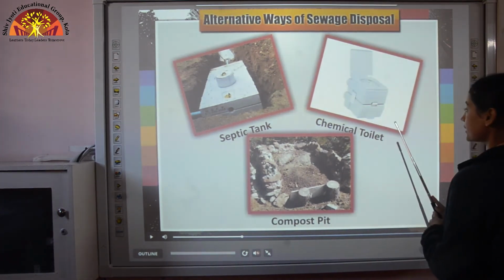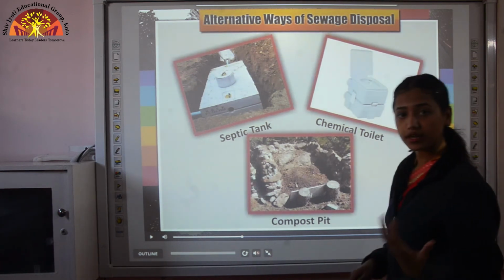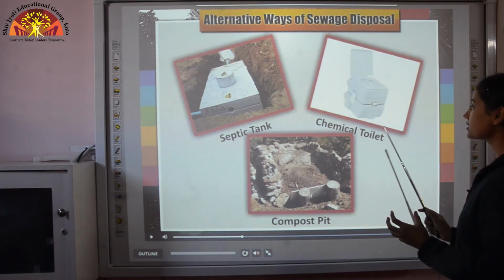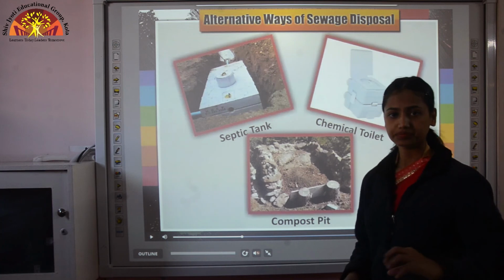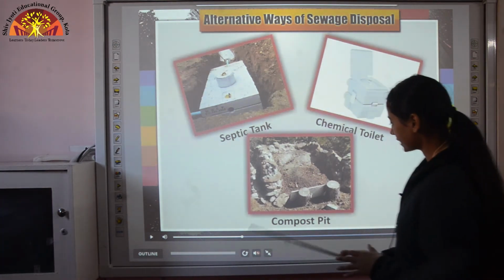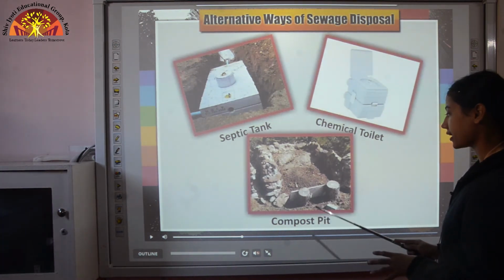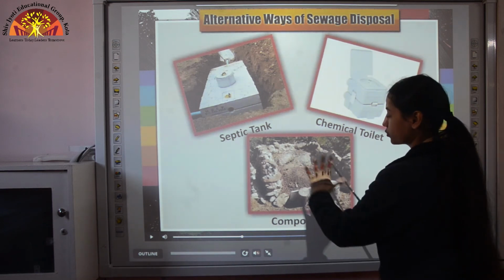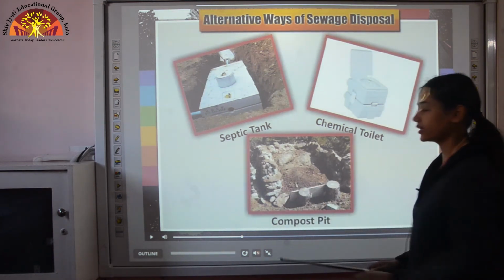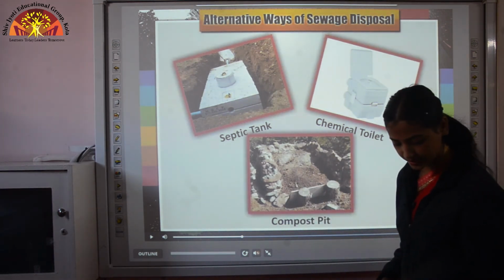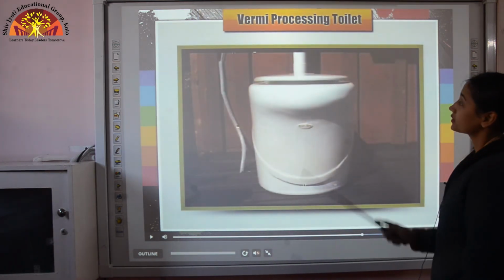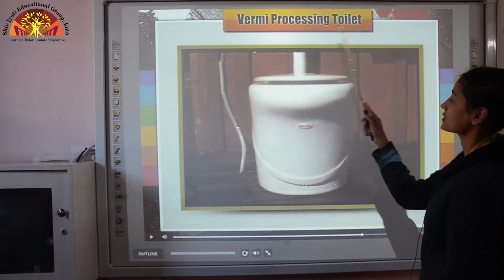Then chemical toilet: in this, chemicals are used and those chemicals make the water germ free. Then this is a compost pit. Again, in this human excreta is stored, and again the action of bacteria works here. Another type of toilet is the vermi processing toilet.